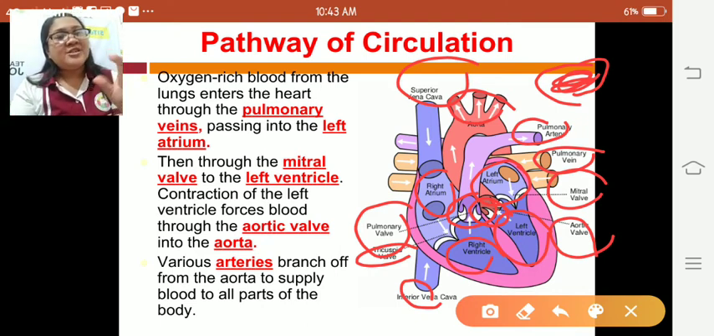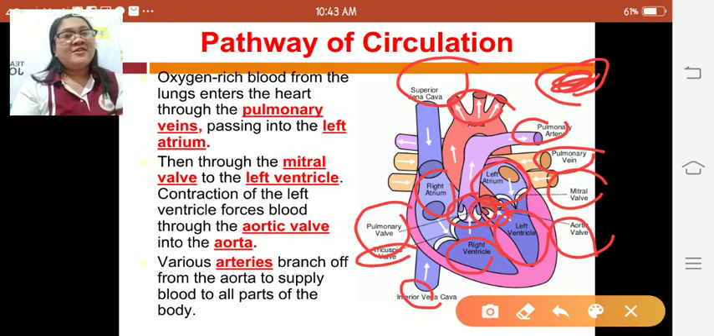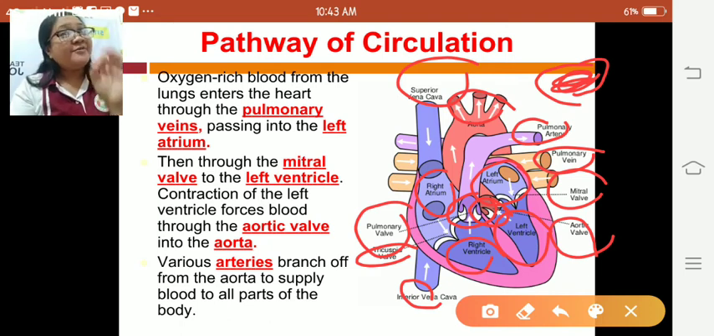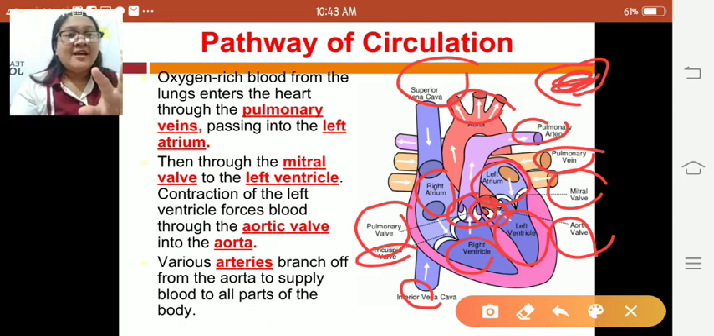Then after the blood is oxygenated, it enters the pulmonary veins. Then the pulmonary veins will bring the blood into the left atrium. Then it passes through the mitral valve and enters the left ventricle. The left ventricle will contract. Then the blood goes to the aortic valve.